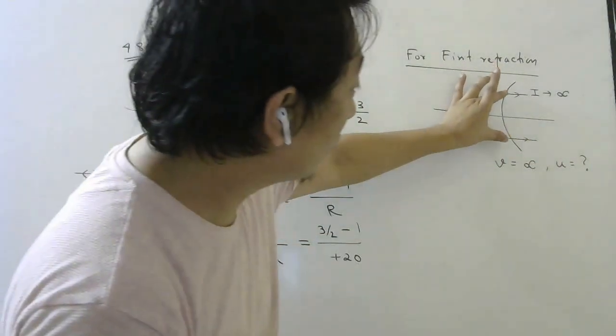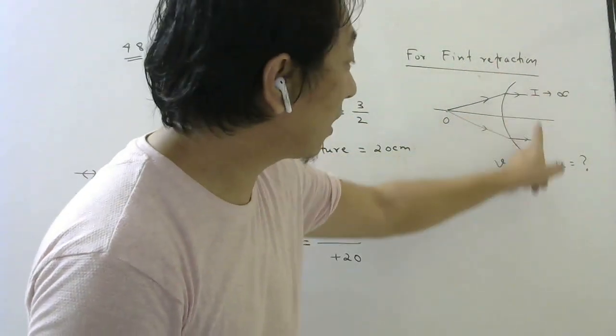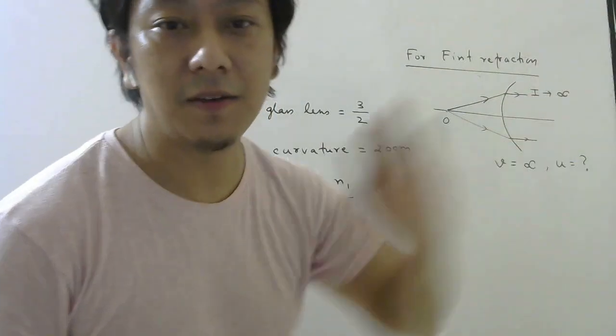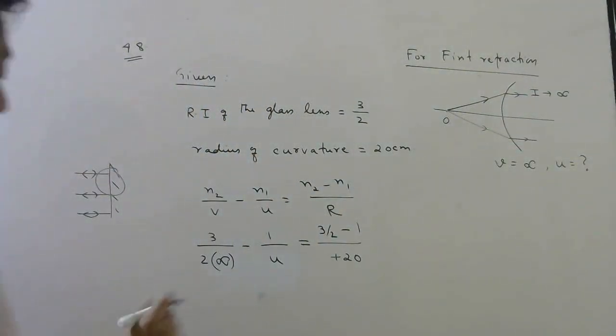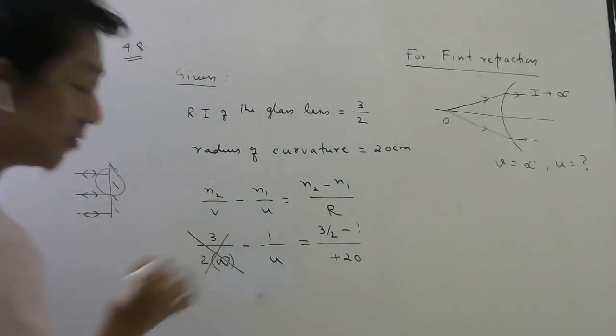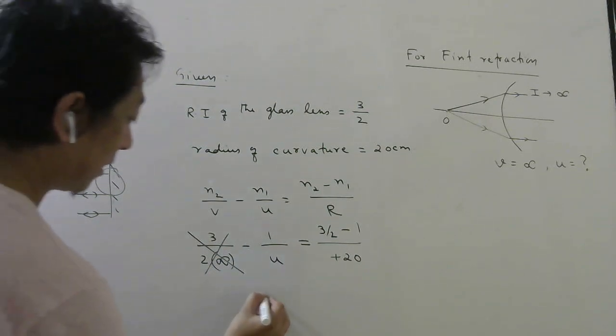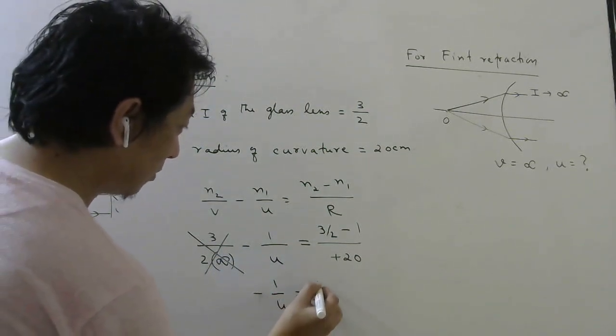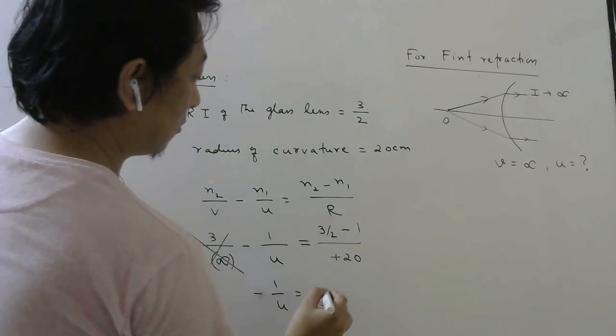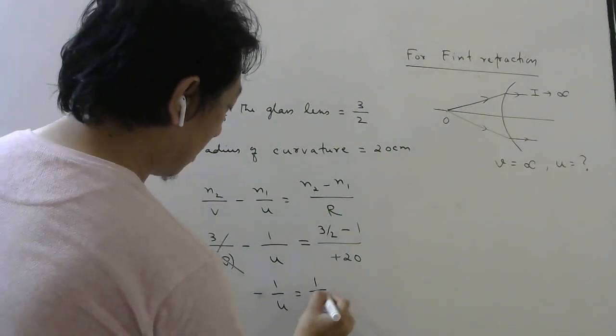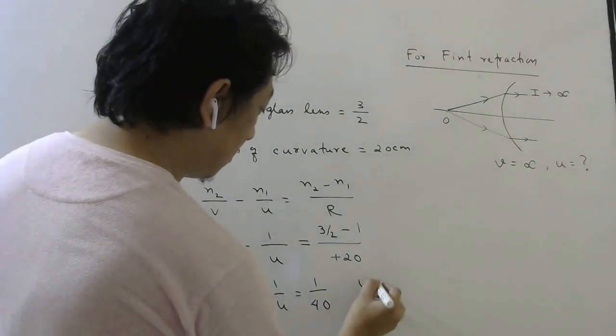So the refracted rays will meet only at infinity, so 1 by V will be 0. So minus 1 by U equals 3 by 2 minus 1, which is 1 by 2, divided by 20, so 1 by 40. So U will be minus 40.